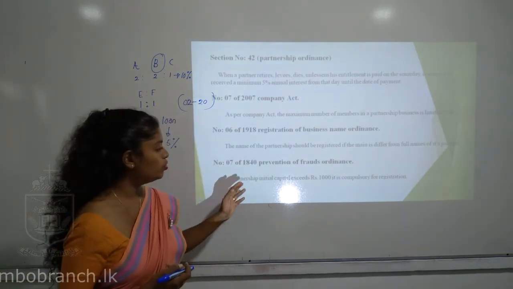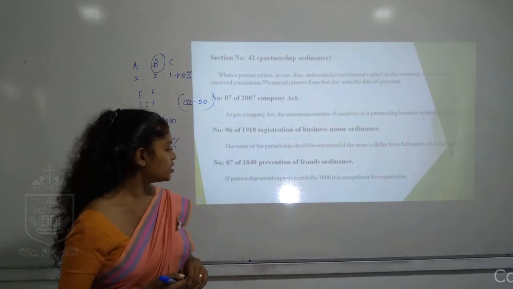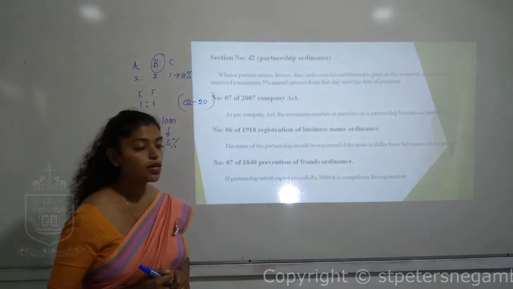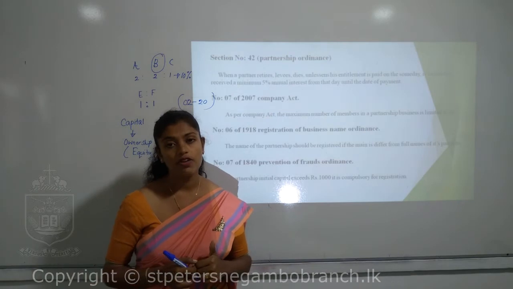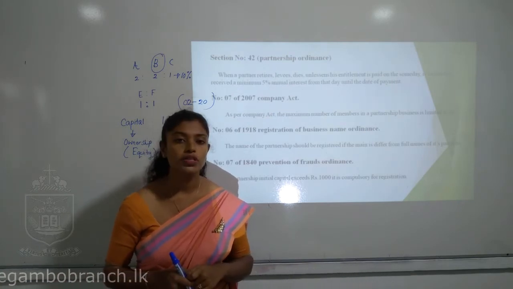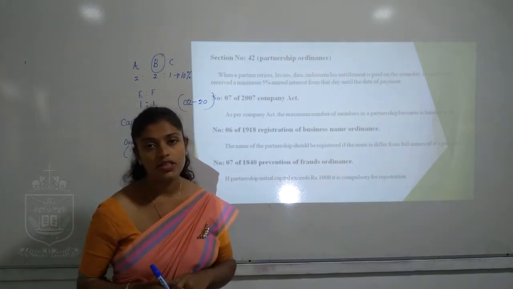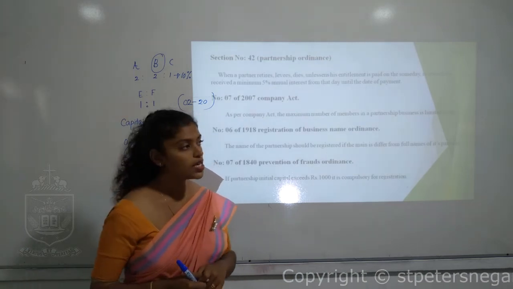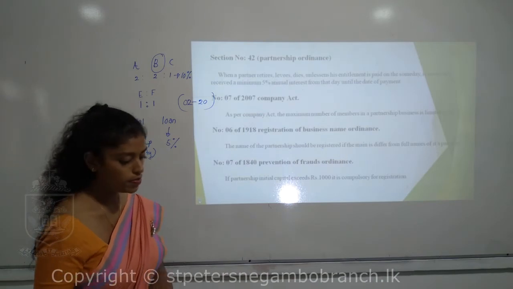But according to this 1840 Frauds Prevention Ordinance, if the partnership's initial capital exceeds ₹1,000, registration is compulsory. So as per this, each and every partnership right now should be registered, because usually we start by exceeding the limit of ₹1,000. So this is the information about the rules and regulations of a partnership.